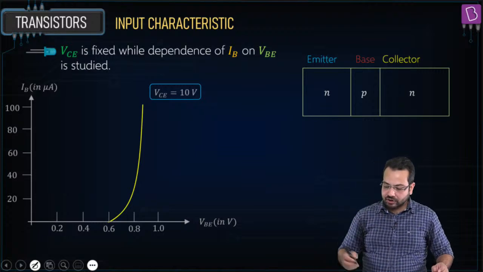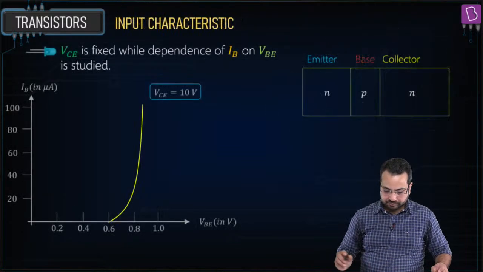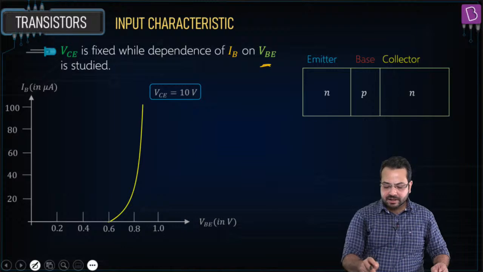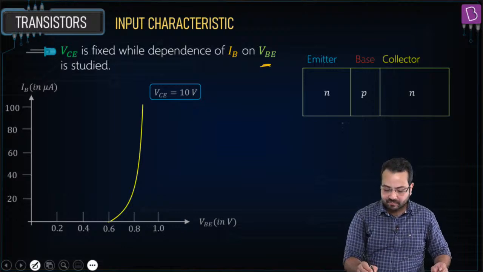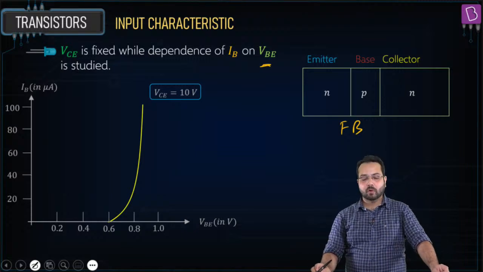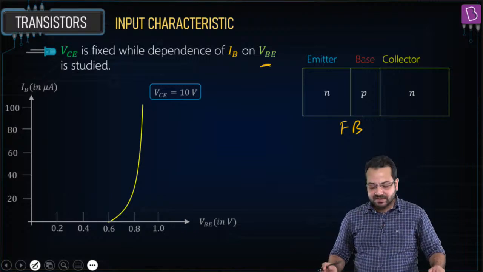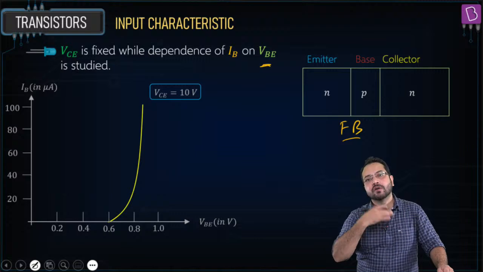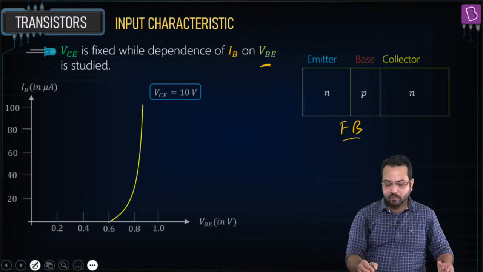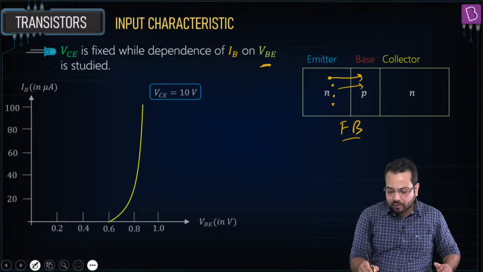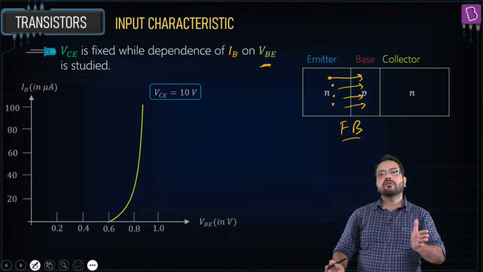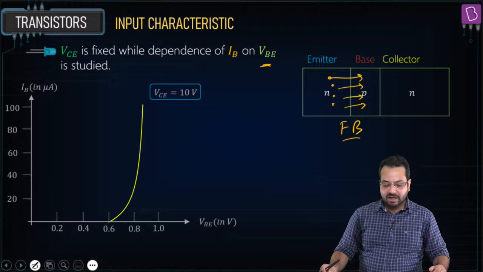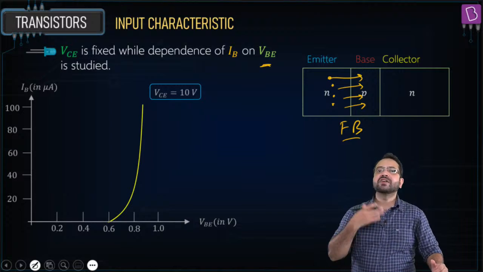Okay, the answer is here. Basically, what is VBE? VBE is the potential difference between the emitter and the base, and the emitter-base junction is forward biased. So if we are increasing VBE, we are basically increasing the forward bias voltage. Do you agree? And if we are increasing the forward bias voltage, what is going to happen? The electrons from the emitter are going to flow into the base. Higher the forward bias voltage, more charge carriers are going to flow into the base.